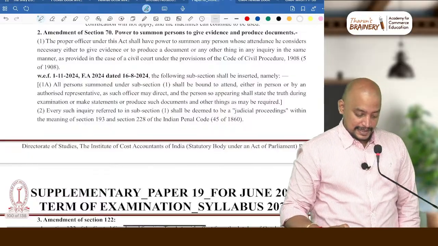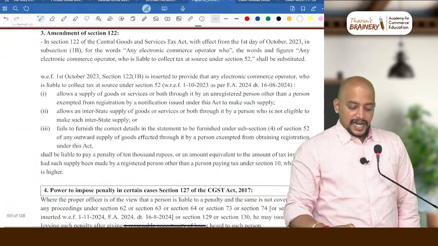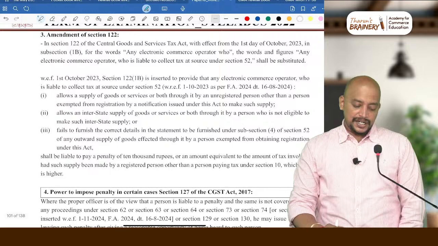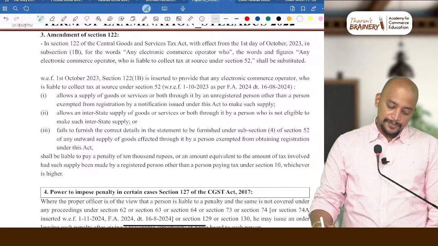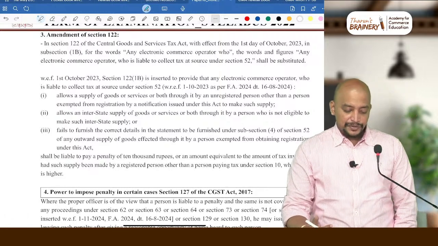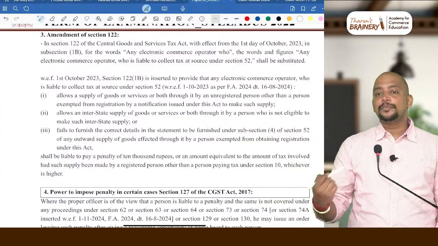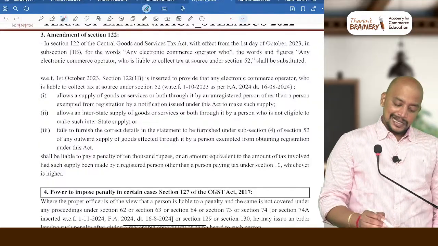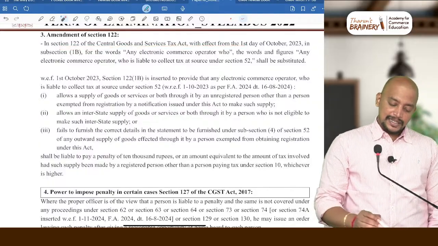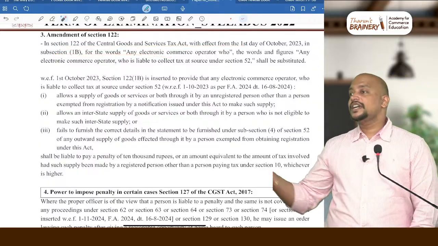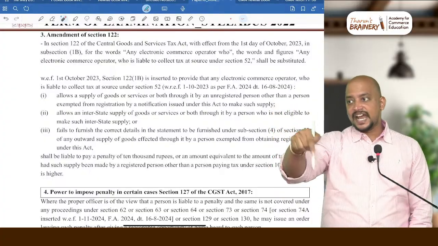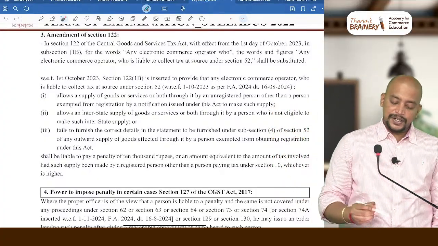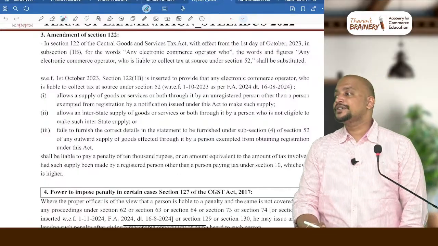Next, we have a newly added section 122(1)(b). This is on e-commerce operator, penalty on e-commerce operator. You can see in section 122 they have added 1(b). It was not given in the old study material, that way they have added it now. So what is it? 122(1)(b), penalty on e-commerce operator.